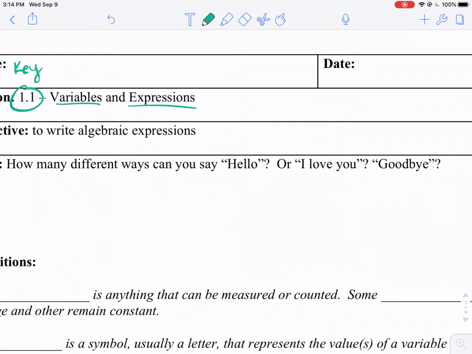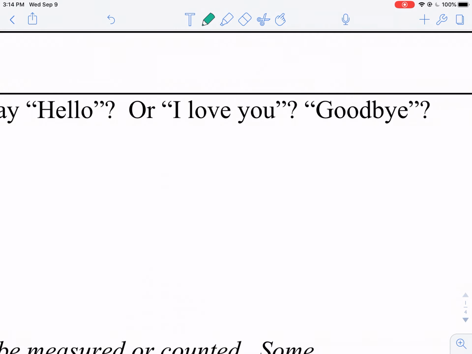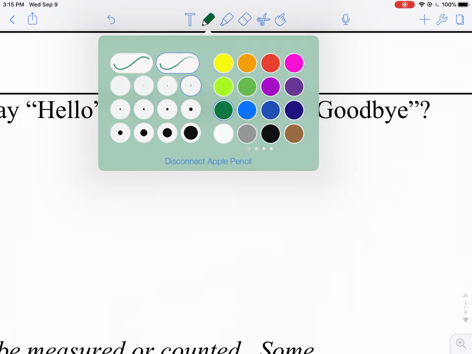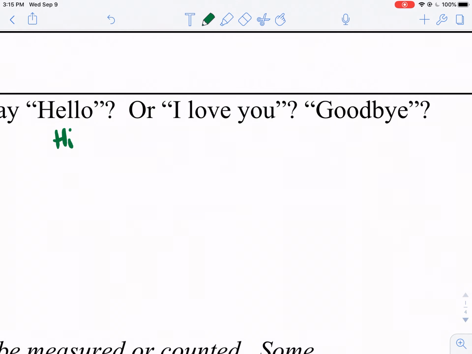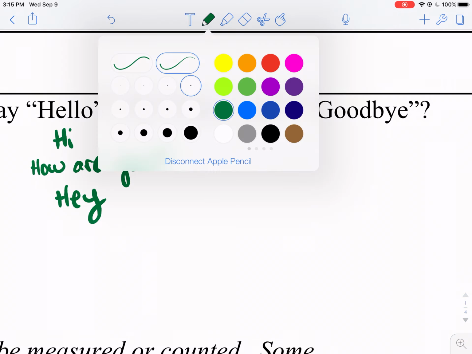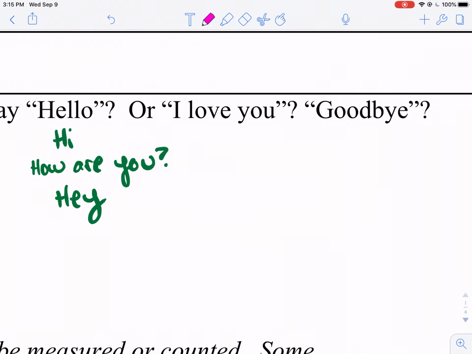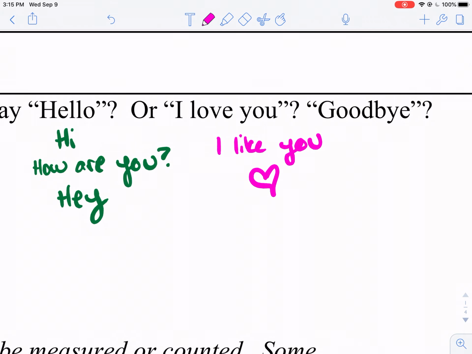I have 3 non-algebraic expressions here, and I'm looking for different ways that you can say hello, I love you, or goodbye. You can say hello by saying hi, or what's up, or how are you, or hey, how's it going? Things like that. But they all mean the same thing. These are all greetings. Alternatively, you could say I love you, like I like you, or you're so sweet. You can say I love you by sending someone a heart.